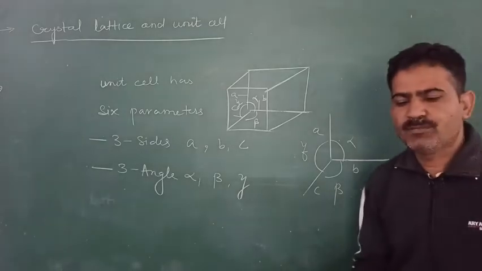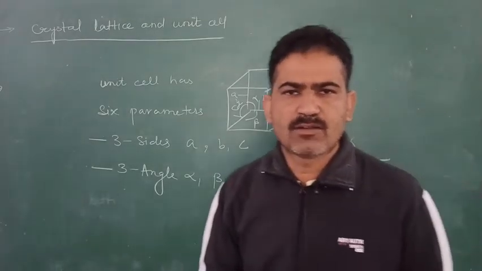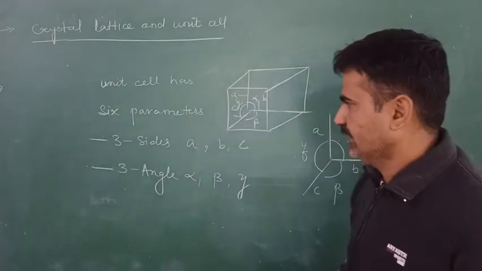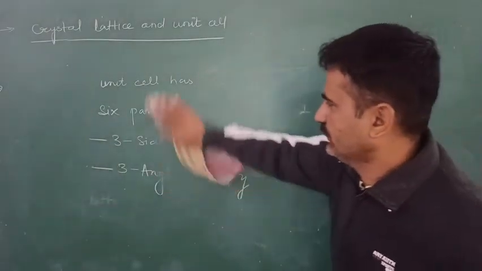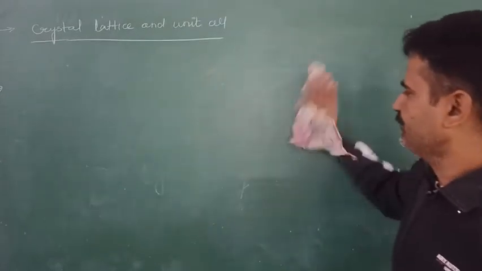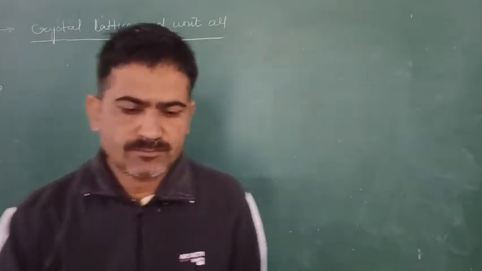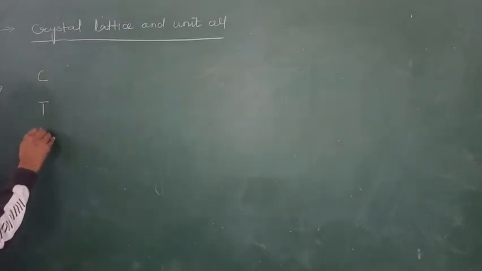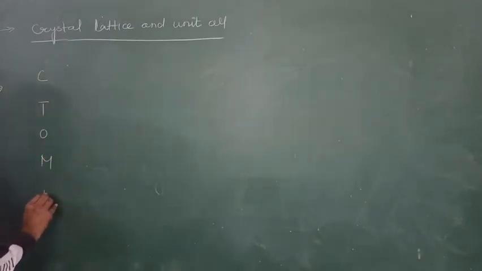On the basis of the parameters, the unit cells are of 7 types. We can remember them with C, Tom, Hart.